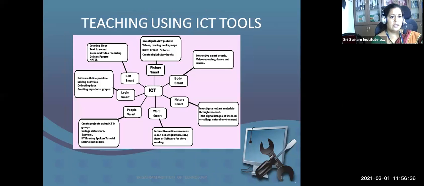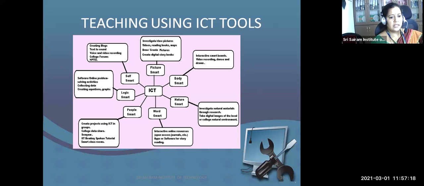And for what things am I using these ICT tools? To make the picture smart, I can create a digital storybook. To make the body smart, I can use smart boards, interactive smart boards. And similarly, to make nature smart, the natural environment can be taken as digital images, and they can be shown in digital methodology using a video kind of thing.